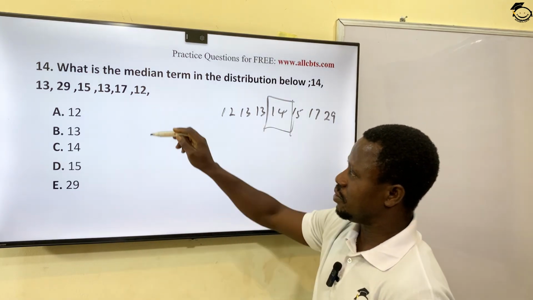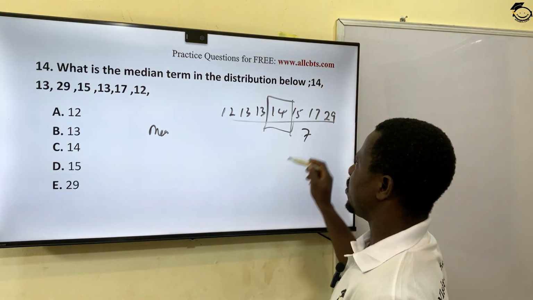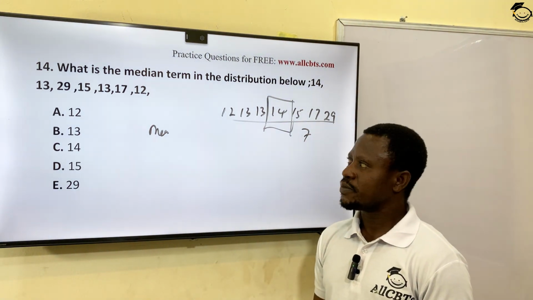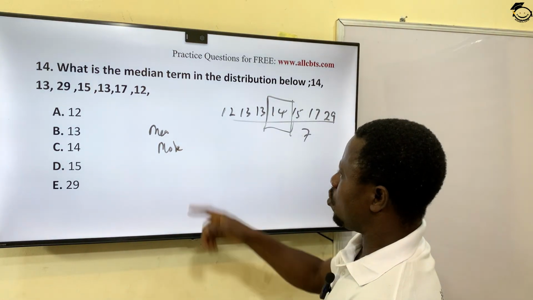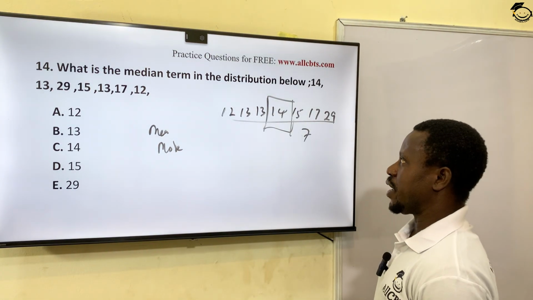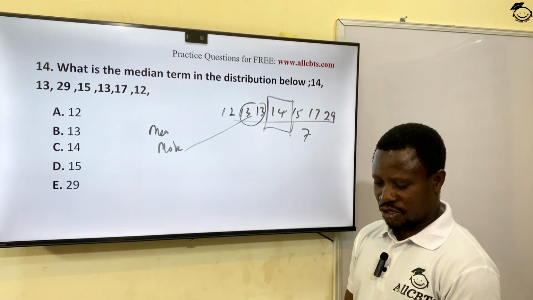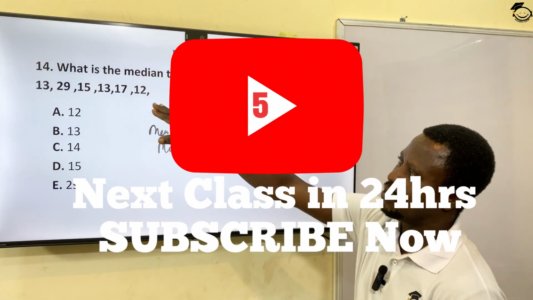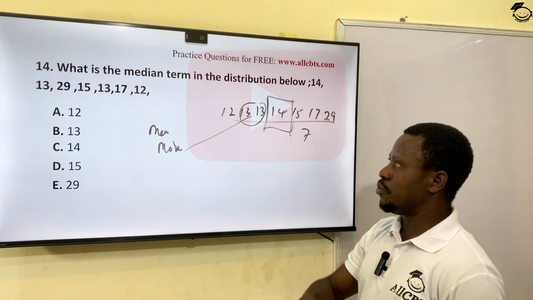If you are asked to find the mean of this distribution, what to do is just to add them together, divided by what? 7. Okay? And if you're asked to find the mode of this distribution, mode means the one that appears most. All right? 13 appeared twice, and 13 will become what? Your mode. So what have I done? I've just used this distribution to explain mean, median, and mode.